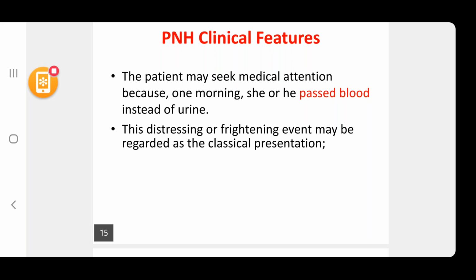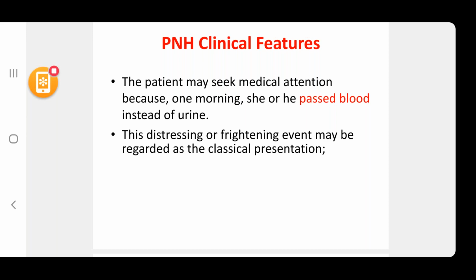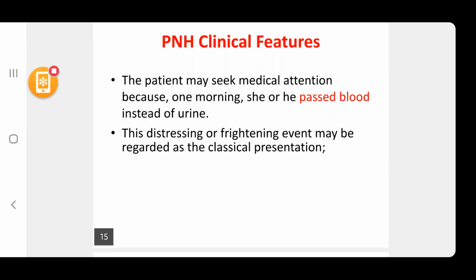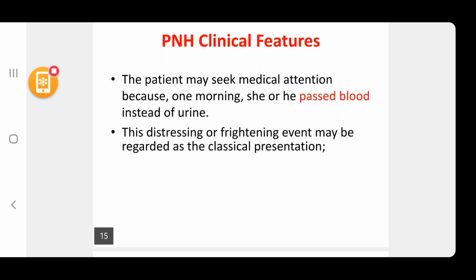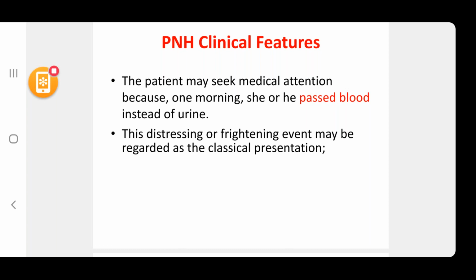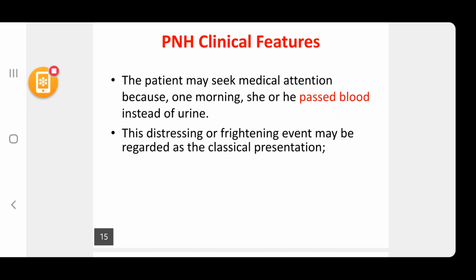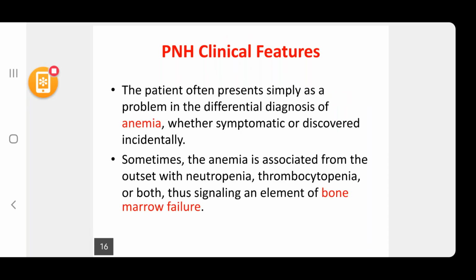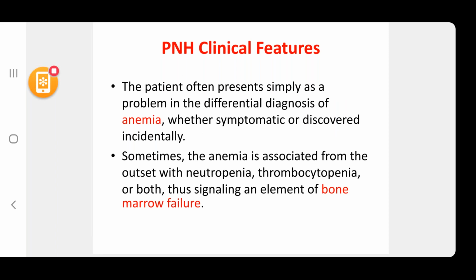So PNH can also be asymptomatic, and they can be routinely diagnosed through anemia, through investigations. But the classical presentation is the passing of blood instead of urine. It's not actually blood, it's lysed blood. So here the first line: the patient often presents simply as a problem with the differential diagnosis of anemia, whether symptomatic or discovered incidentally through any investigation.